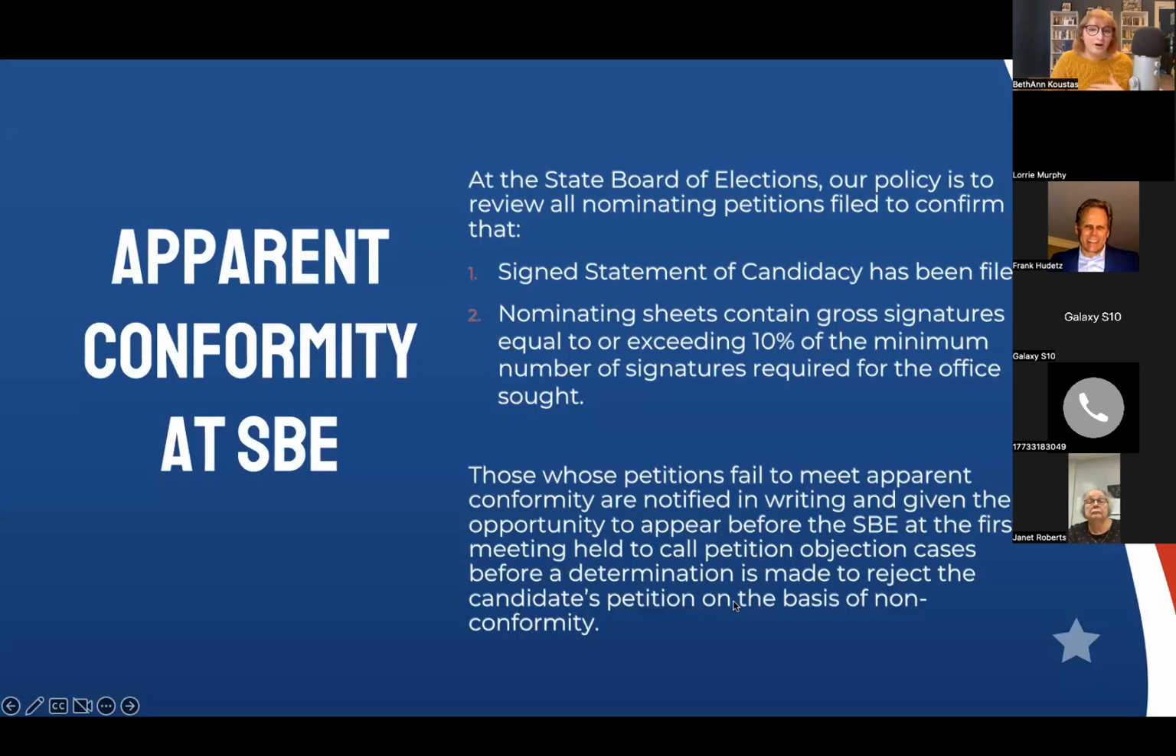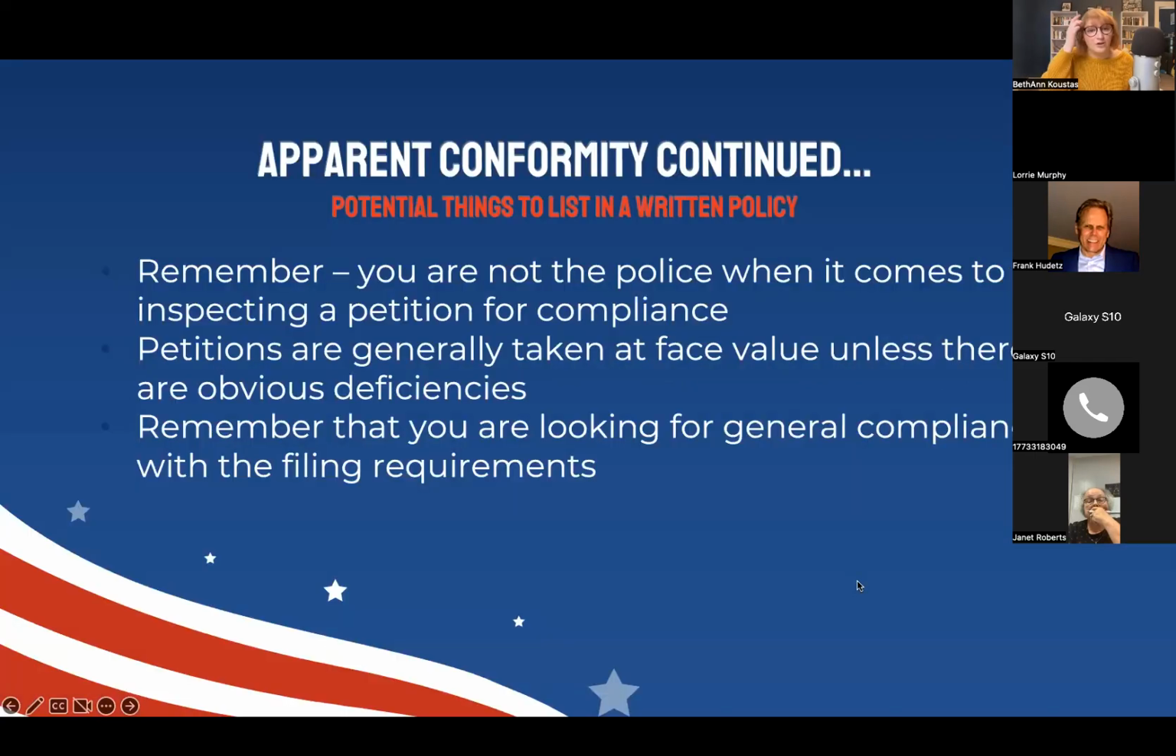It just says that your petitions, when you file them, should be in apparent conformity. So at the state board, our policy is to review all nominating petitions filed to confirm that a statement of candidacy has been filed, and that nominating sheets containing gross signatures are equal to or exceeding 10% of the minimum number of signatures required for the office sought. Those petitions who fail to meet apparent conformity are notified in writing and given the opportunity to appear before our board at the first meeting held to call petition objection cases before a determination is made to reject the candidate's petition on the basis of nonconformity.